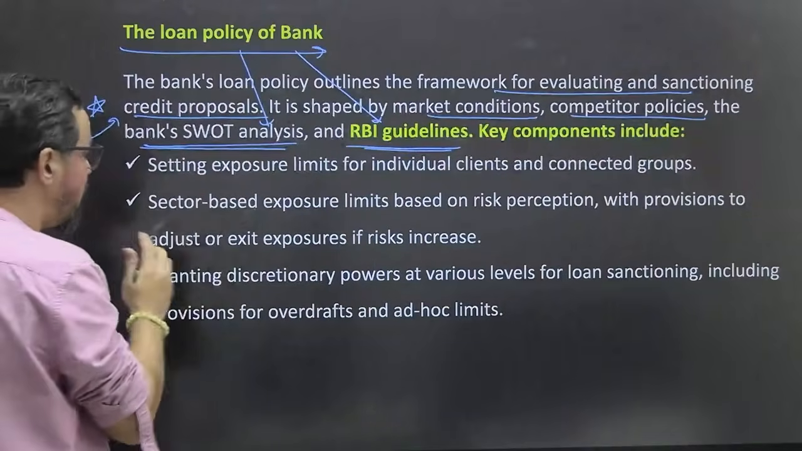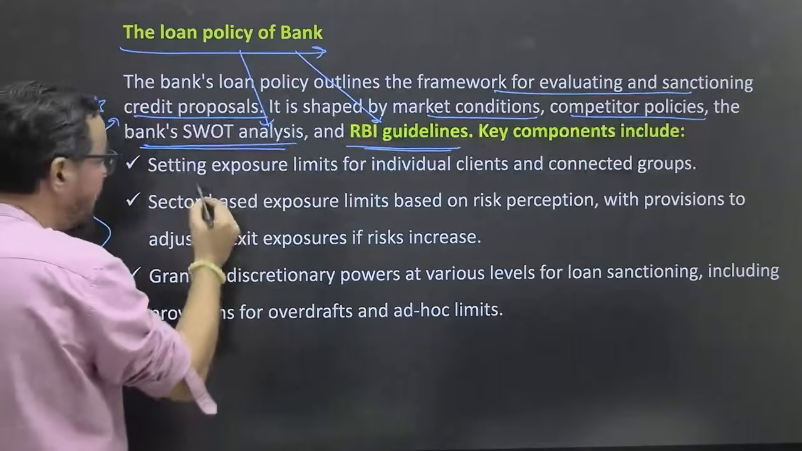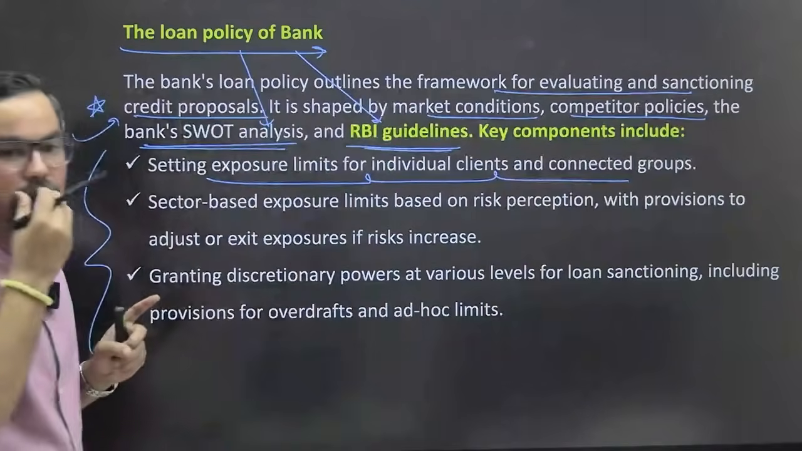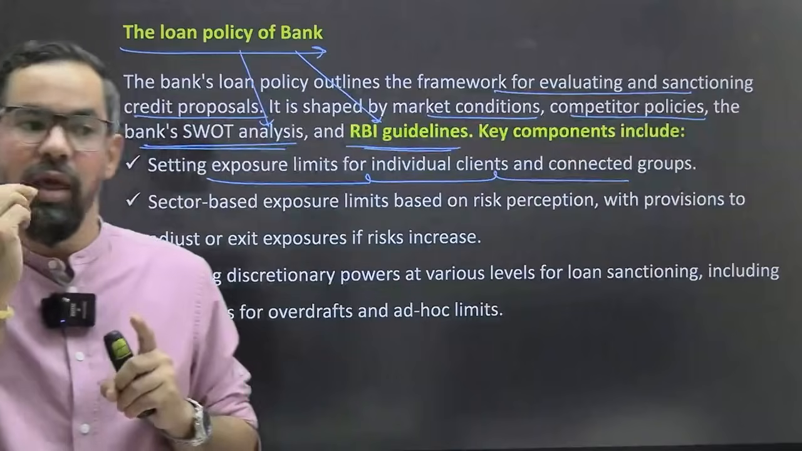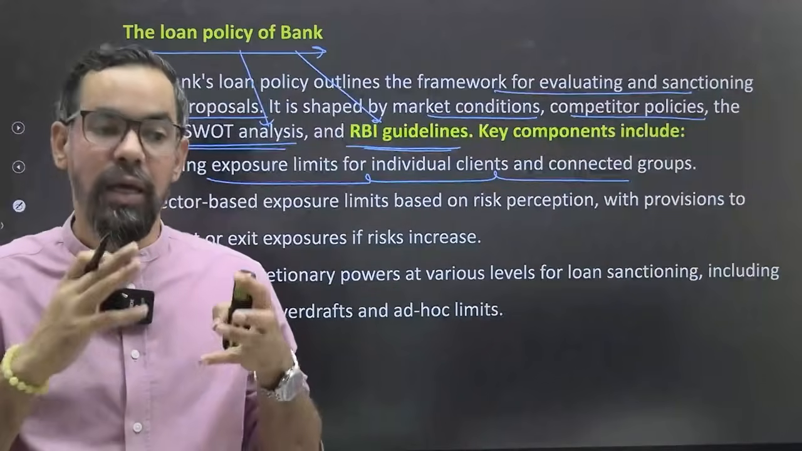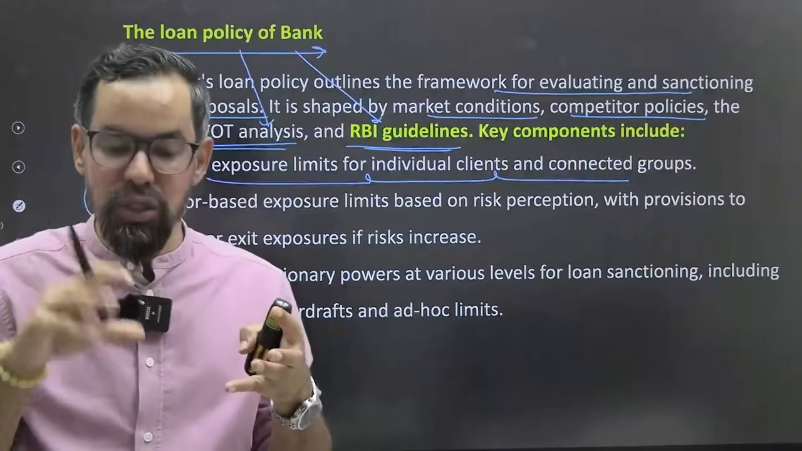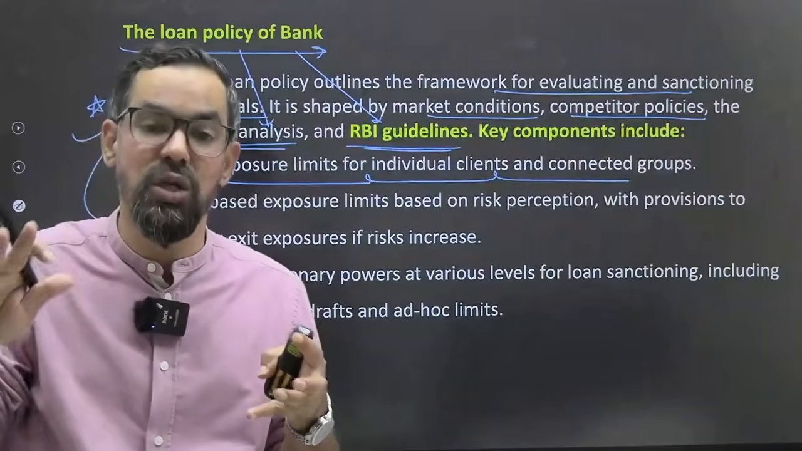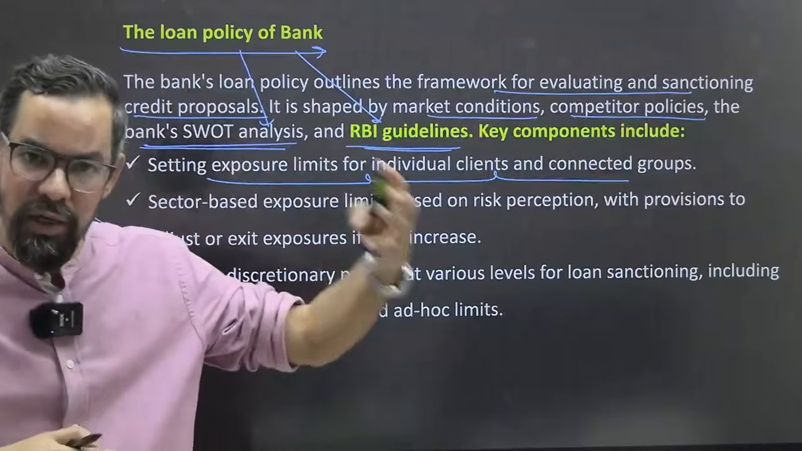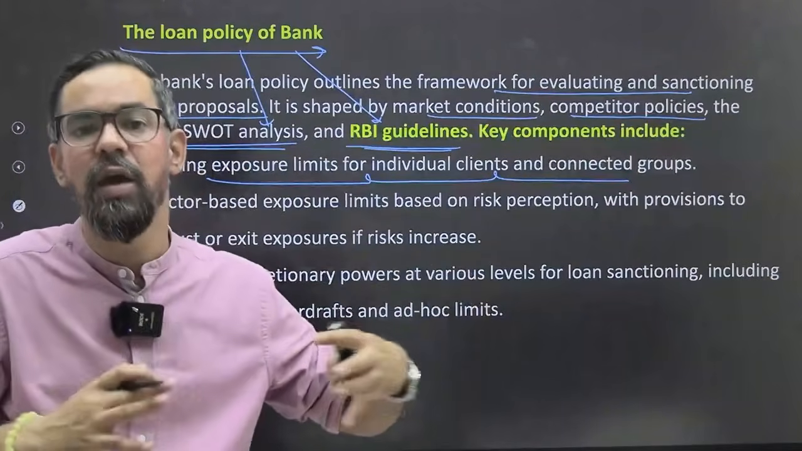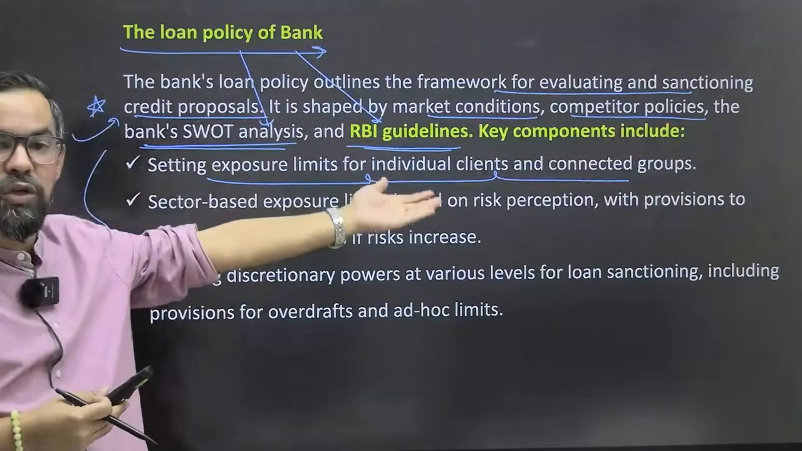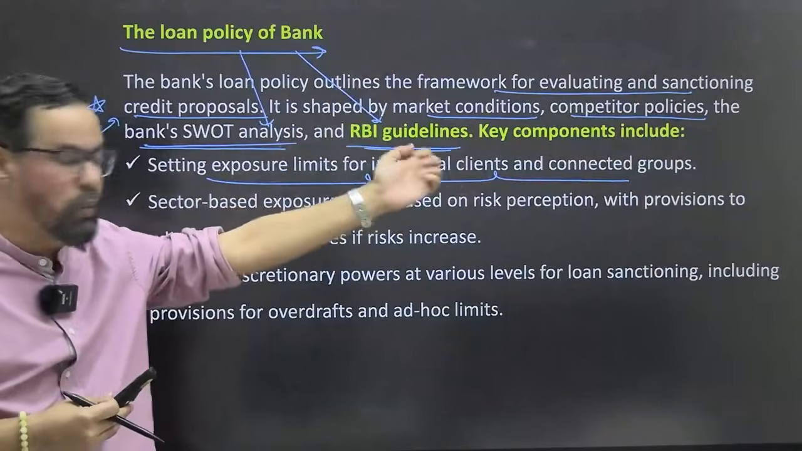So setting, what comes under this particular one: setting exposure limit for individual client and connected group, okay? Exposure limit is something like, to a particular customer, what maximum loan will we give, and what will be the areas on the basis of which you are going to judge the overall creditworthiness of that particular customer. For that sake, we have external credit rating agencies, as well as we have our internal mechanism also, okay? So it is for individual and for the group borrowers.